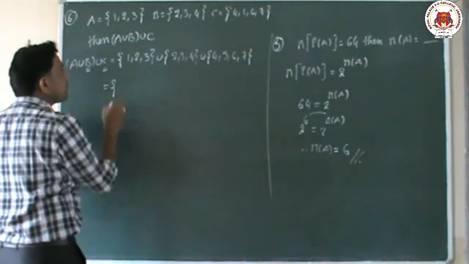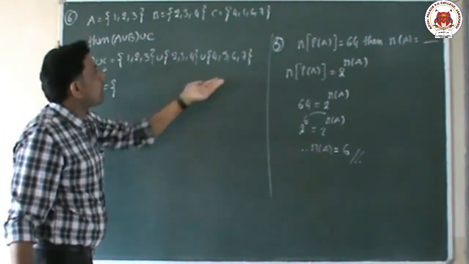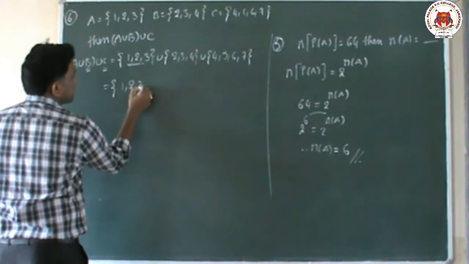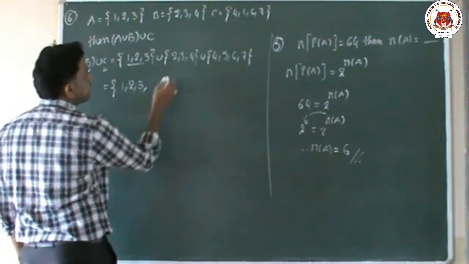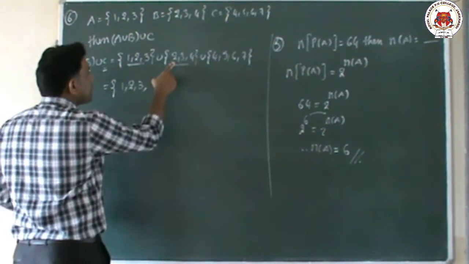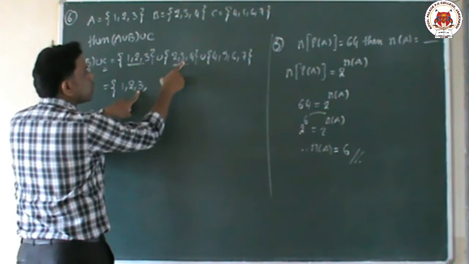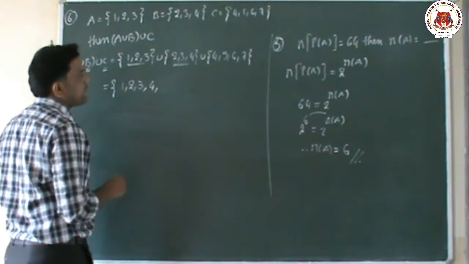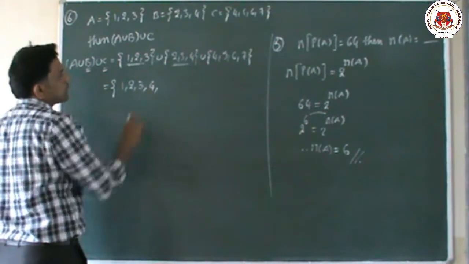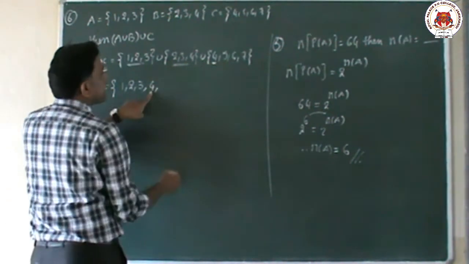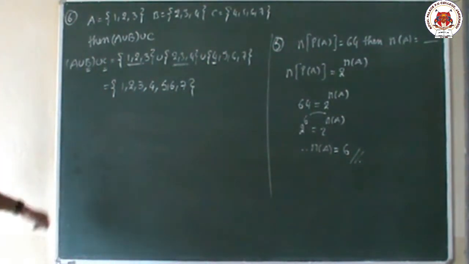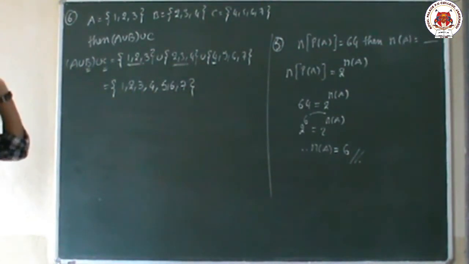So union means we have to combine. Combining all elements is called the union. Combine means first write the first set elements, which are 1, 2, 3. Next go for the second set elements. Already 2 is here, no need to write. 3 is here, no need to write. Next we have to write 4. No need to write repetitions, the same number twice or three times; one time is enough. Next we go to the third set. In the third set already 4 is here, so we start from 5, 6, 7. So the value of A union B union C is 1, 2, 3, 4, 5, 6, 7.